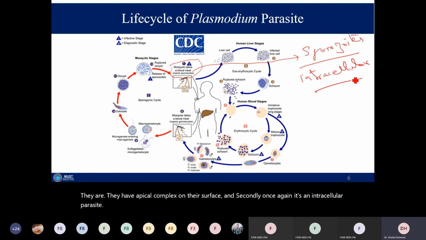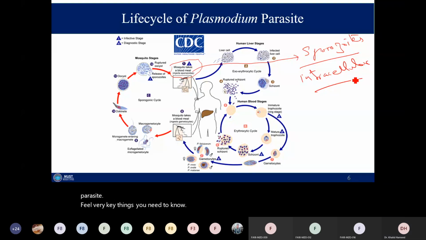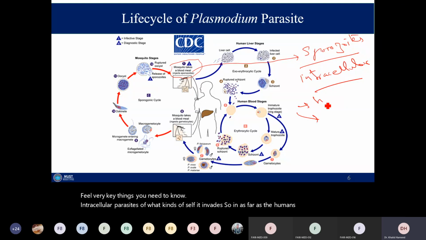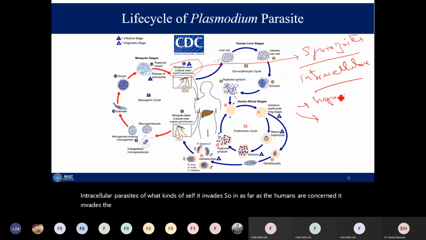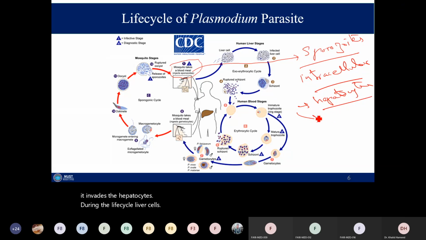A few very key things you need to know. It's an intracellular parasite, so what kinds of cells does it invade? As far as humans are concerned, it invades the hepatocytes, the liver cells, during the life cycle. And it invades the RBCs, red blood cells. So these are the target cells for the malarial parasite, that is Plasmodium.